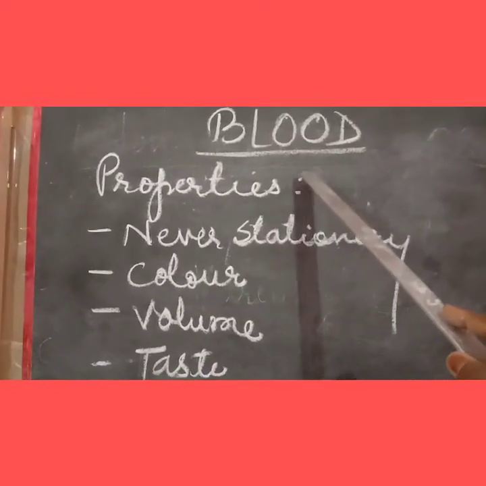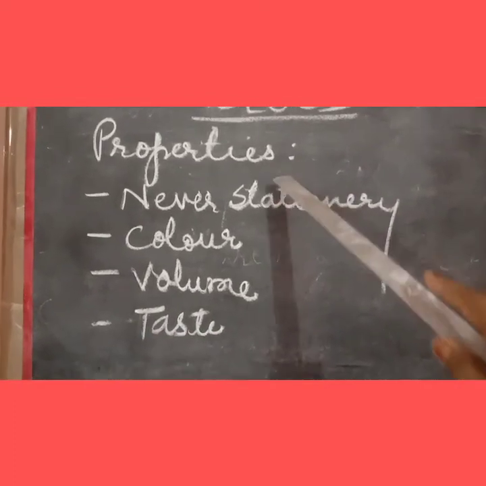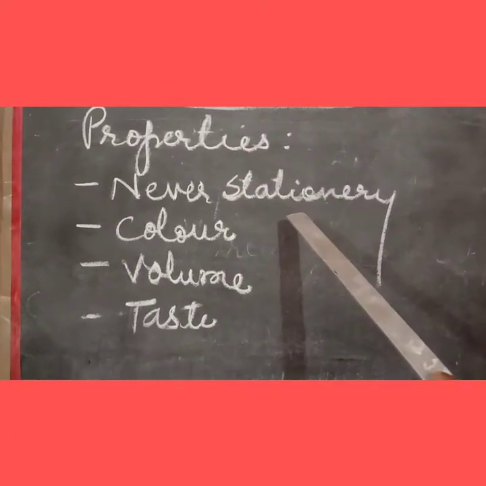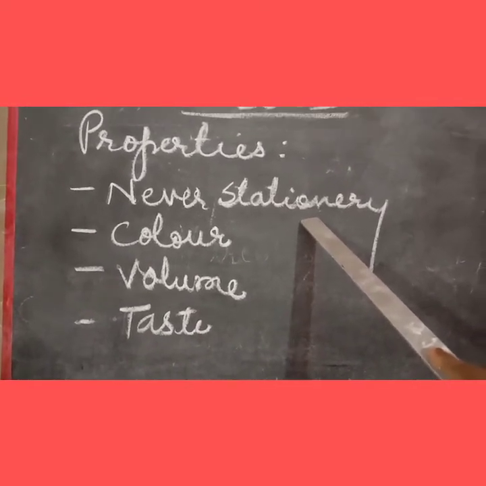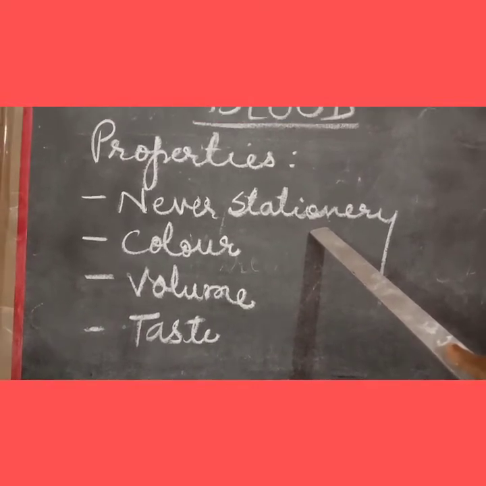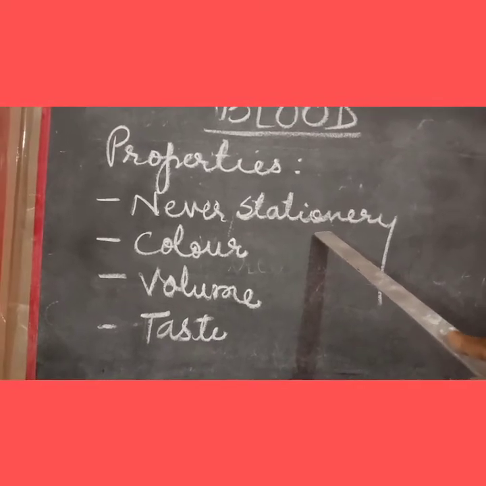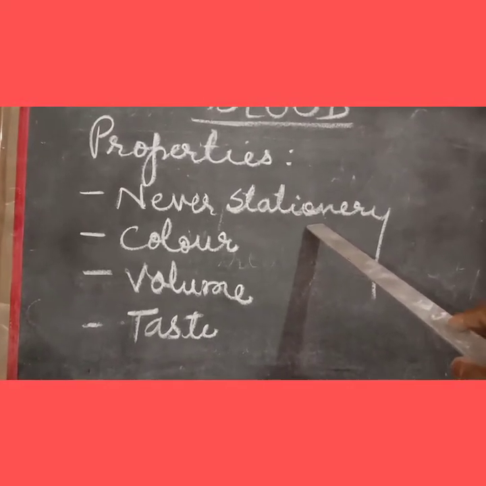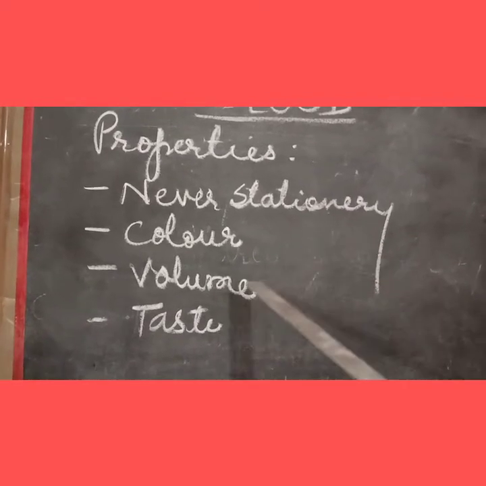Now let's see about blood. What are the properties of blood? First of all, we are going to see that blood can never remain stationary. It means blood is always in motion from the heart to the arteries and back to the heart through veins. Now, what are these arteries? What are these veins? We'll discuss later on. Actually, these are blood vessels.